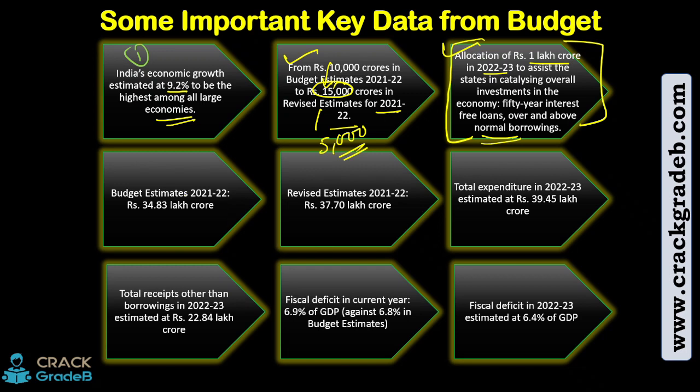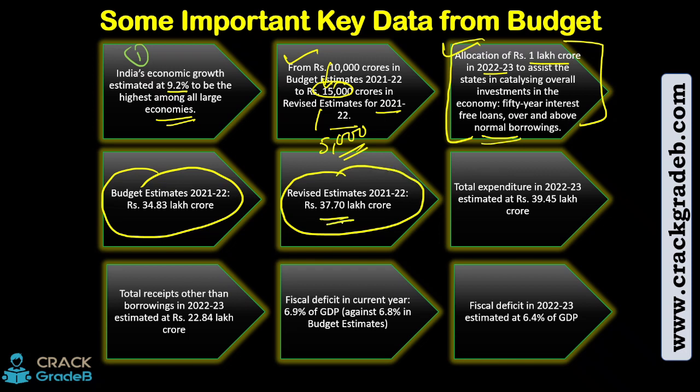Now the budget estimate of 21-22 is 34.83 lakh crore. The revised estimate for 21-22 is 37.40 lakh crore. Total expenditure in 22-23 is 39.45 lakh crore.